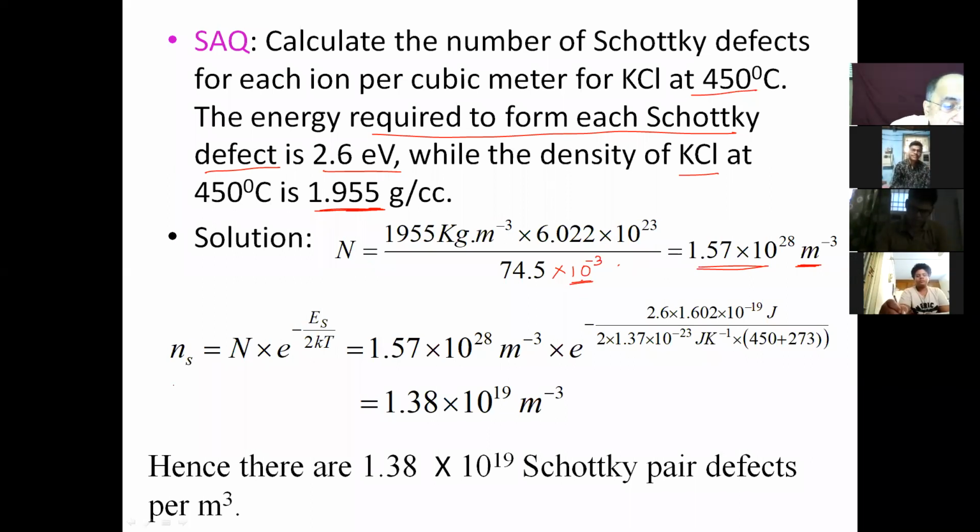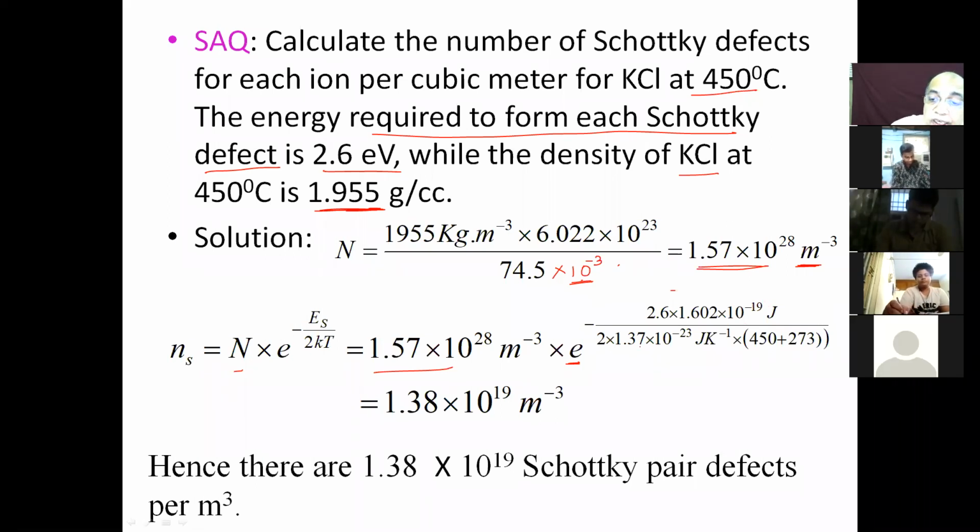And then we applied the Boltzmann equation. Ns is equal to N, because we are asked to find the number of Schottky defects per unit volume, each ion. We have already found N is so high. So this into e to the power, the energy required to make one defect is only 2.6 electron volt. So 2.6 converted to joule, 1.602 into 10 to the minus 19, divided by the formula, which contains 2kT.